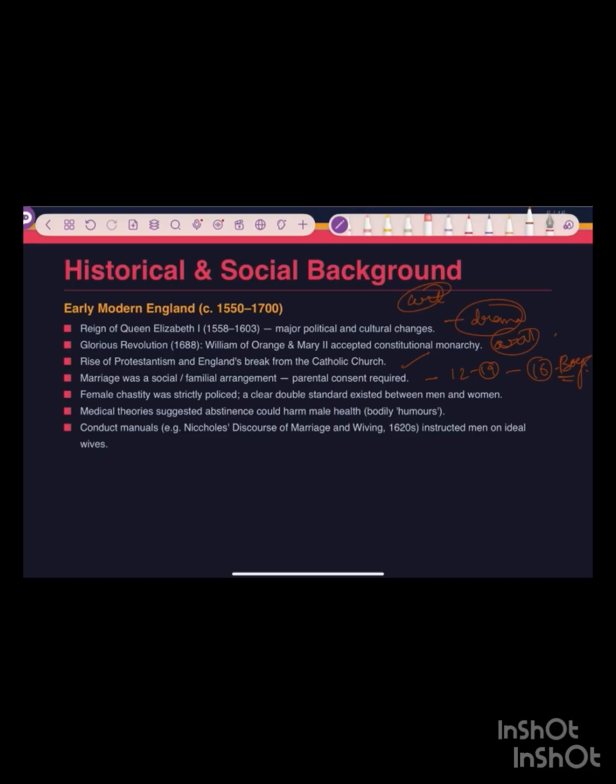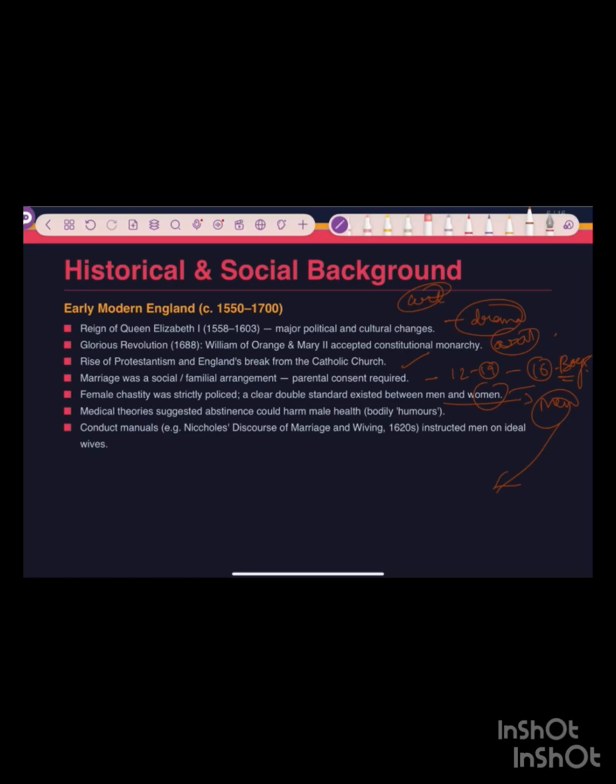Female chastity was strictly policed, with a clear double standard between man and woman, while a man was considered unhealthy if he hadn't had sex, a woman was chastised if she had sexual experiences.